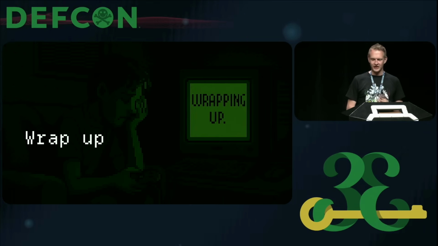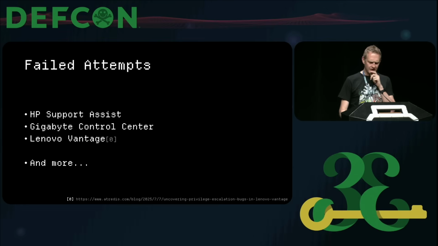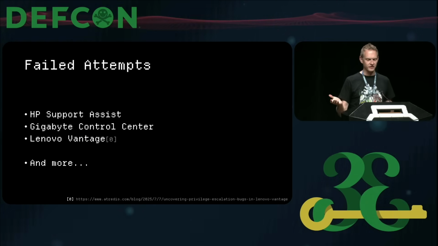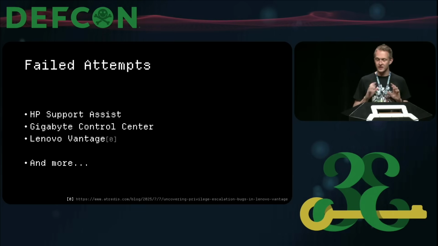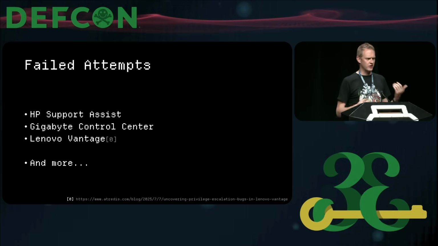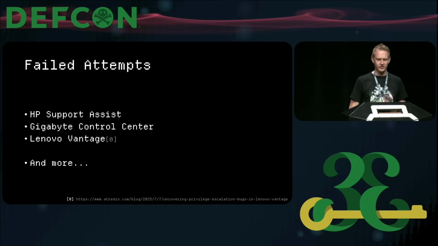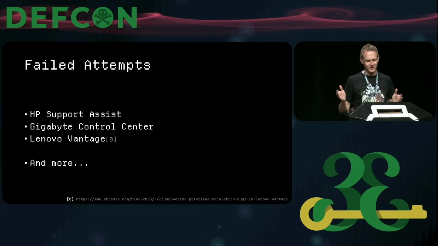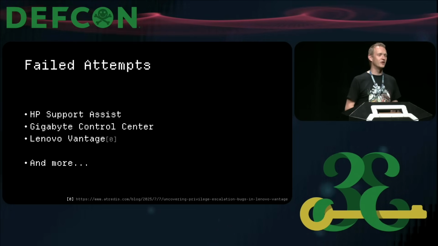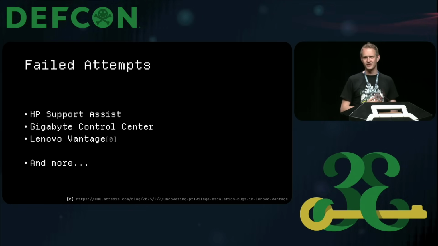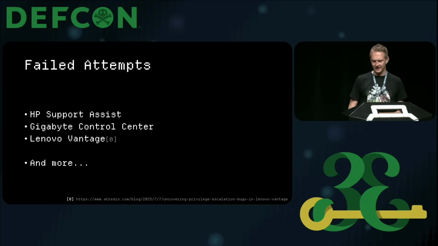Okay, so let's wrap up quickly. I didn't only have success, there were definitely some failed attempts. I looked at a few targets, which included HP Support Assistant, Gigabyte Control Center, which has a very interesting architecture, and Lenovo Vantage. Just last month, Atredis Partners released a blog post where they also looked at Lenovo Vantage, but I think the researcher had more sleep than me, and they found some really cool bugs that I encourage you to have a look at. A whole bunch of registry things that I didn't know were possible. So have a look at that.